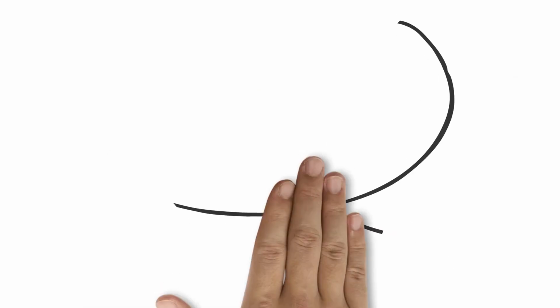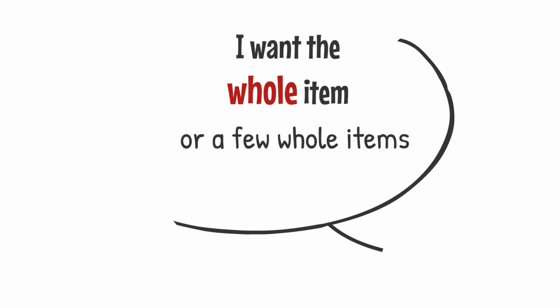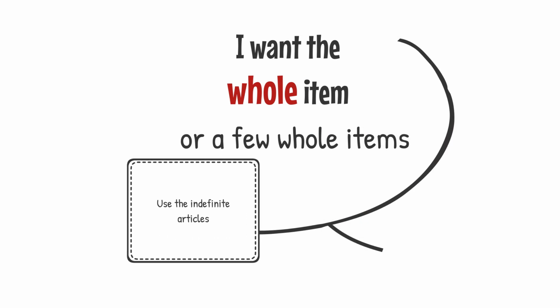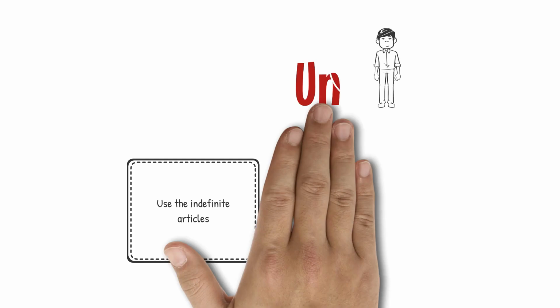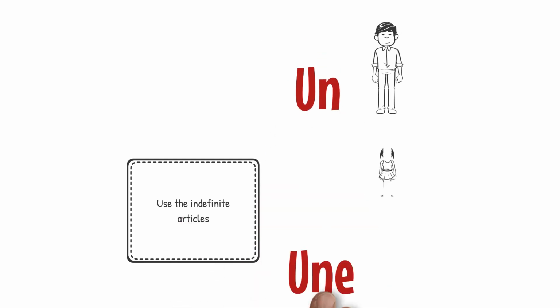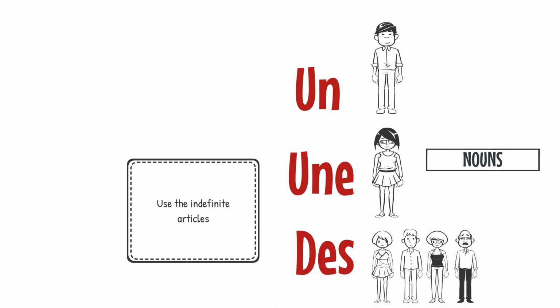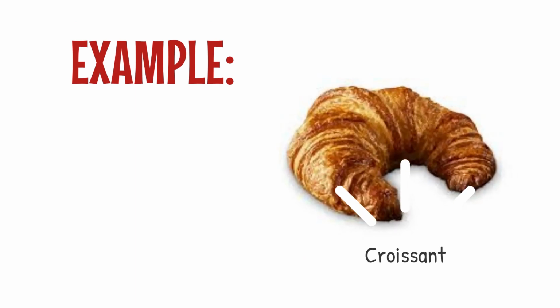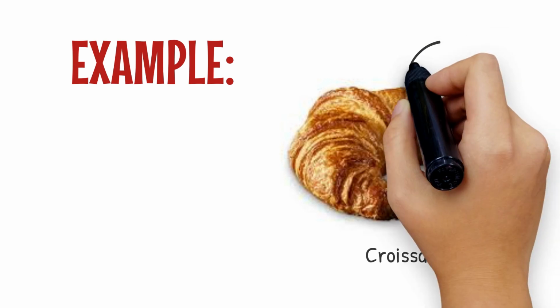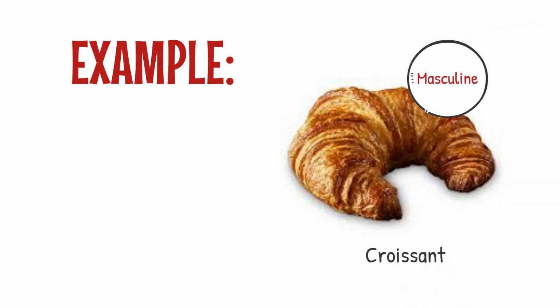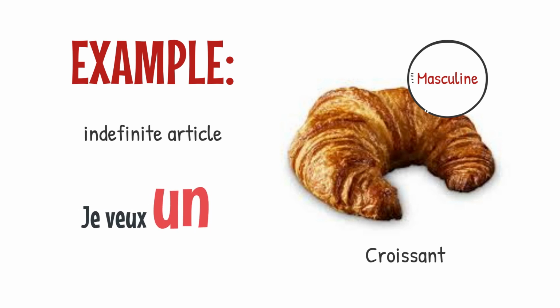To say that you want a whole item or a few whole items, you need to use the indefinite articles: un for masculine, une for feminine, or des for masculine or feminine nouns. For example, if you want to say that you want a croissant, a whole croissant, croissant is masculine. Therefore, you're going to use the indefinite article un. Je veux un croissant. You want that croissant as a whole.